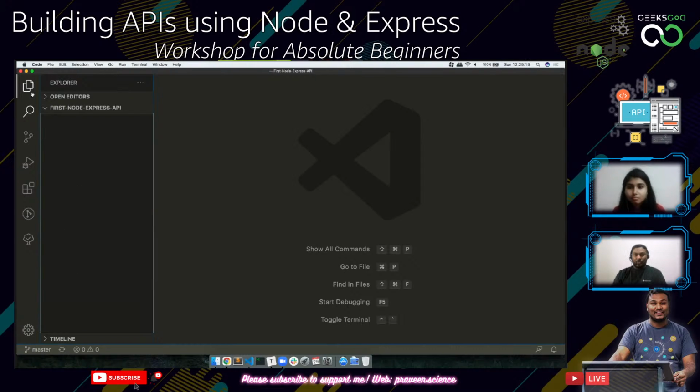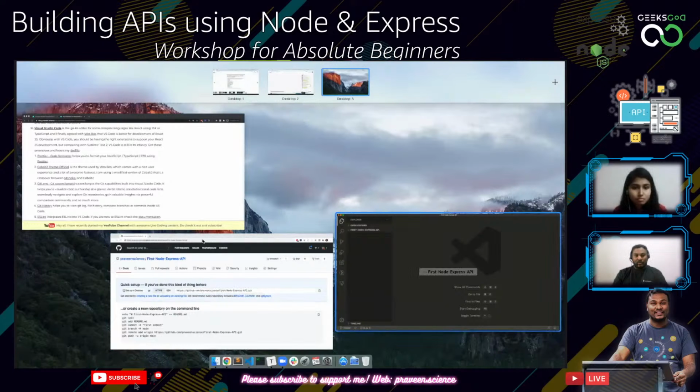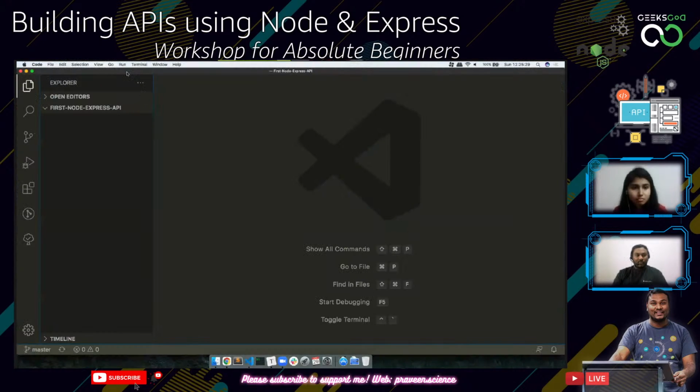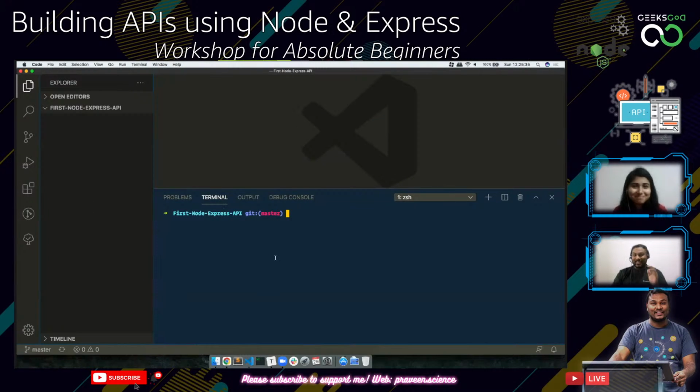The first thing is I want to create a basic Node.js application. The reason why I'm using VS Code is I don't need any of my folders or anything here. If I want folders and files, I can use this part. If I need my terminal, I can use this part. So everything is integrated in VS Code. Now let's start with this one.